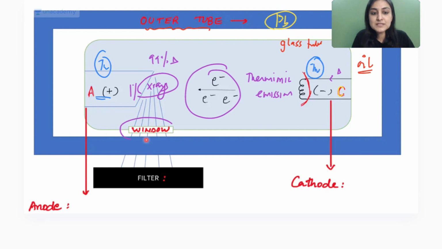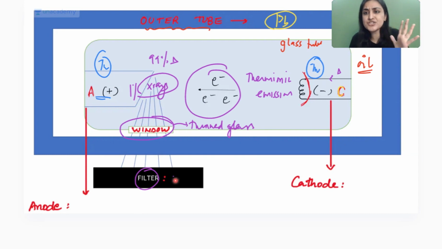So they'll come out of this window. What is this window made up of? This window is just glass. We have thinned it out. So it is a thinned out glass that we are taking. The X-rays will be released and go through a filter. Everything needs to be filtered, right? So what is the filter? We want to filter out low energy X-rays, which are only going to cause us harm. So we use aluminium and copper.